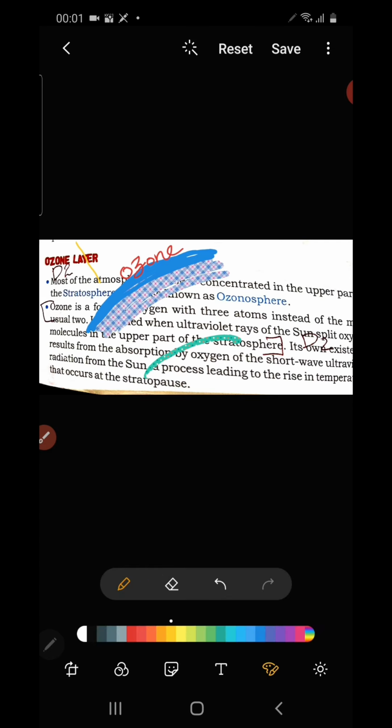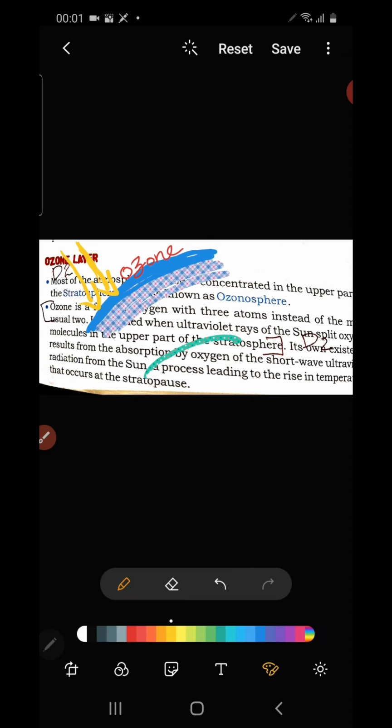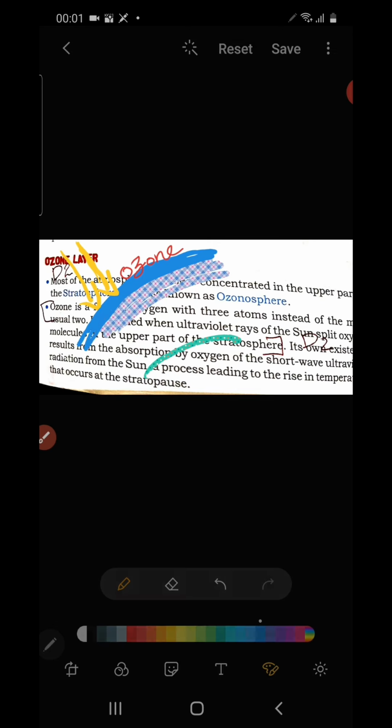You know, children, we cannot have direct exposure to the rays of the sun. Why? Because sun rays contain harmful rays like ultraviolet rays, infrared rays, gamma rays, etc. If these harmful rays directly reach the earth, that is very harmful for all living beings. So the ozone layer acts as a protective layer, absorbing the harmful rays from the sun.